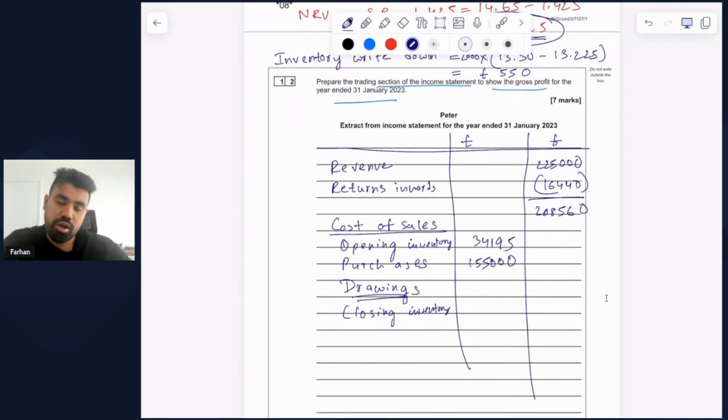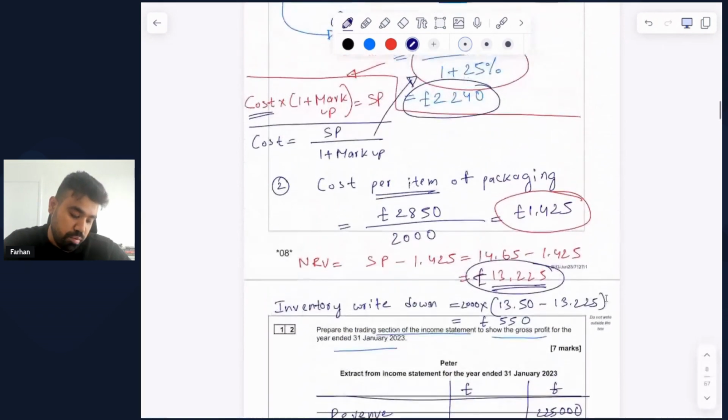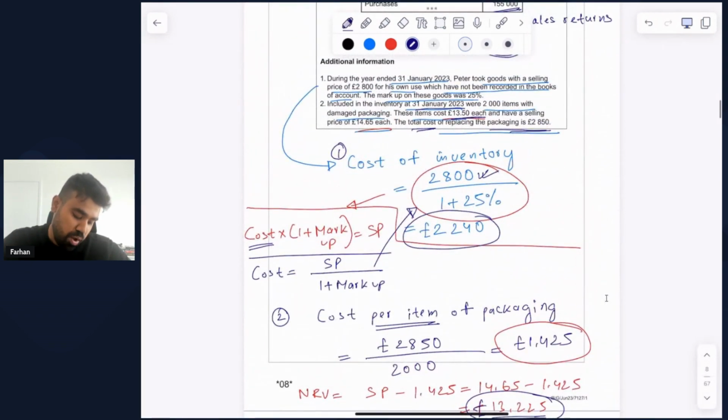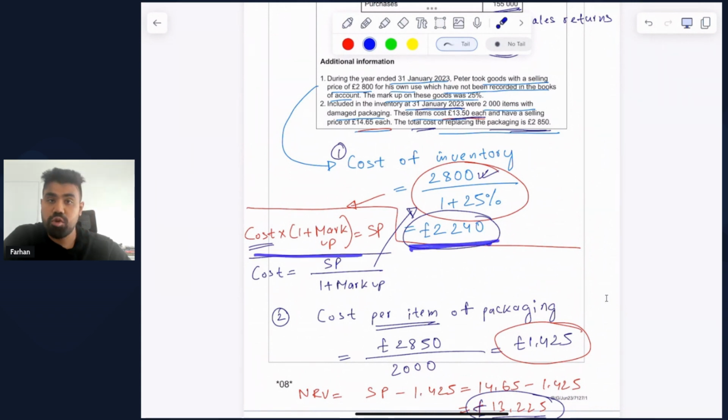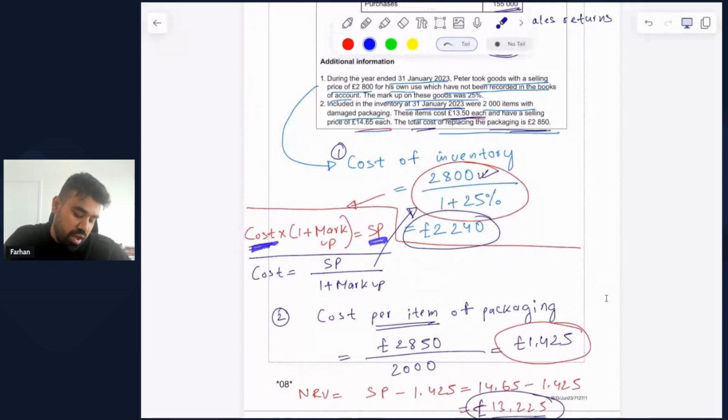And remember, in point number 1, we were given the selling price. And what we did was use this equation to derive the cost of the inventory that Peter has withdrawn, which in this case is 2,240 pounds. Again, you can all memorize this equation because this is the same thing everywhere you go. The way you determine the selling price is take your original cost and then multiply it with 1 plus markup.